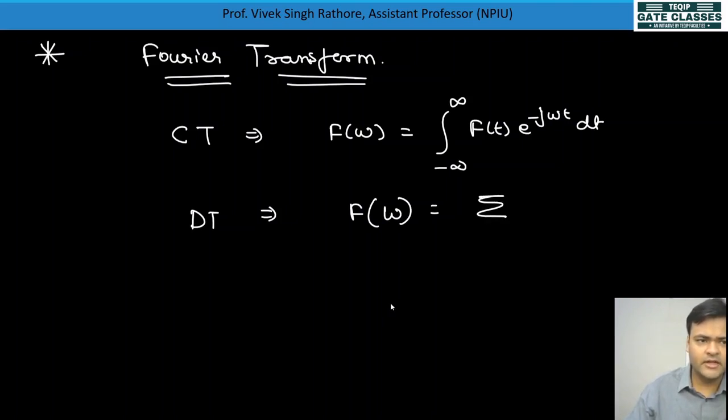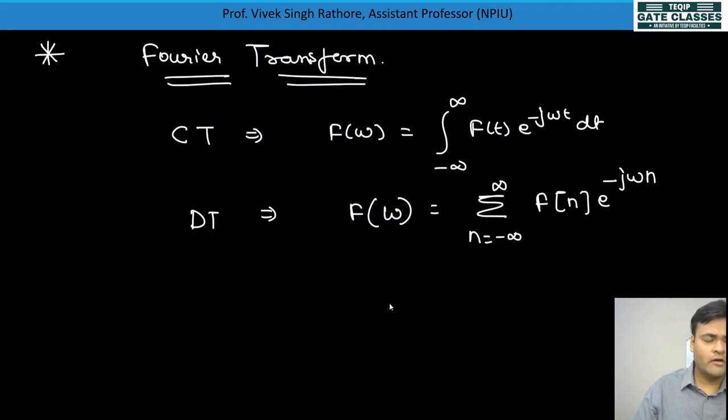So the summation will be over n equal to minus infinity to infinity, f of n, because our signal is in the discrete time domain, and e to the power minus j omega n, where t becomes n. The Fourier transform for a discrete time signal is this; the first is CTFT and this is called DTFT. We'll study DTFT in more detail in the next module, but as of now you can understand this.